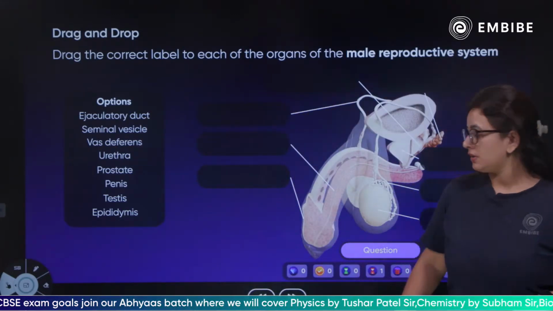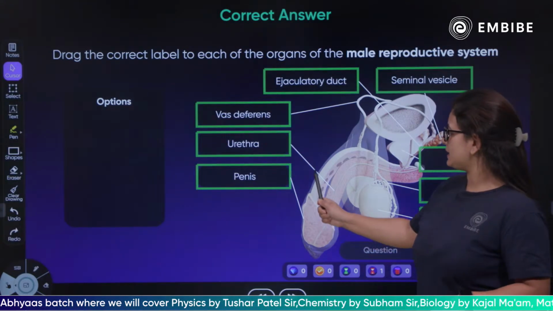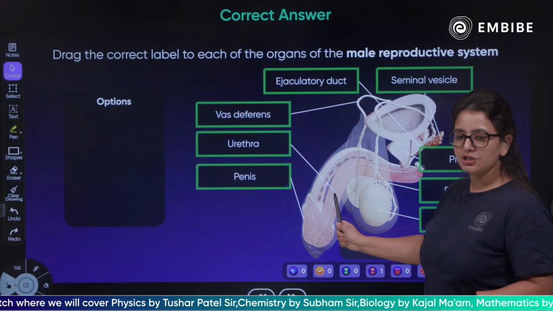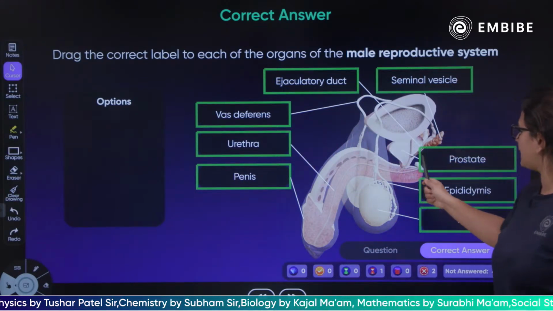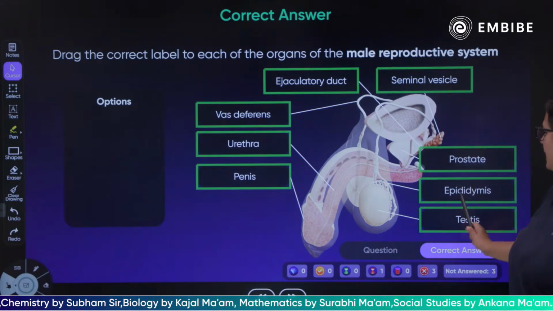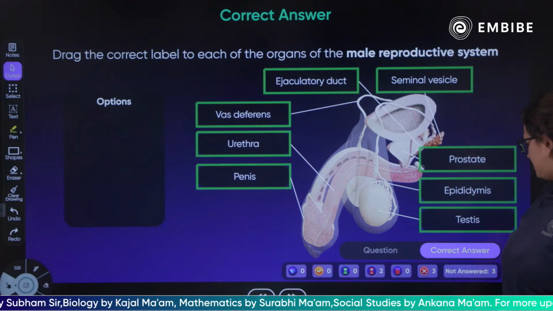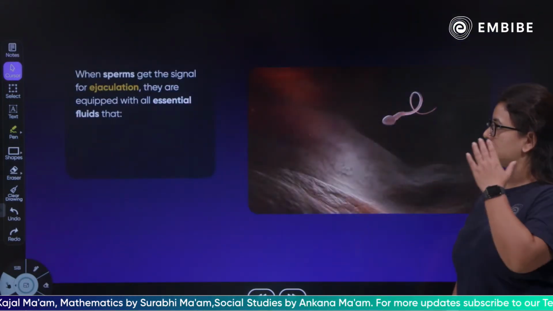Clear? Come on, quickly answer this. The correct answer is this. This is the penis. This is the urethra, which is also called the ejaculatory duct. This is the vas deferens. There is an ejaculatory duct again, as you can see. There is a seminal vesicle. There is a prostate gland, epididymis and testes. Still you couldn't answer, guys. Children, we just discussed it.